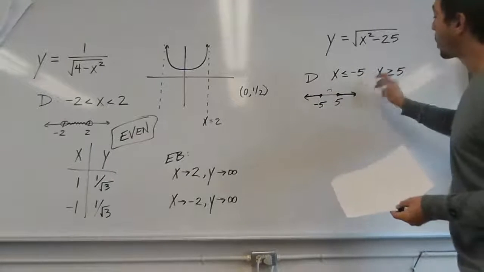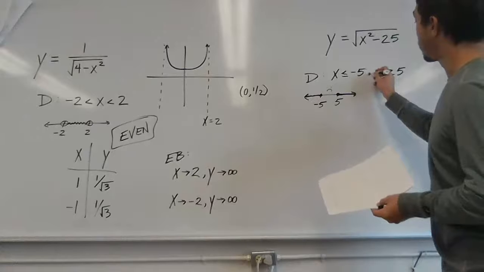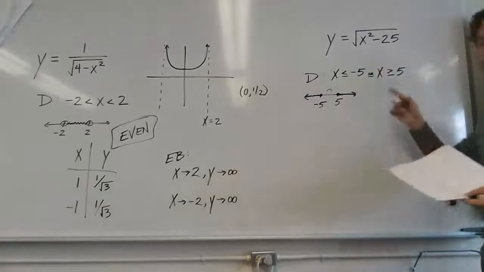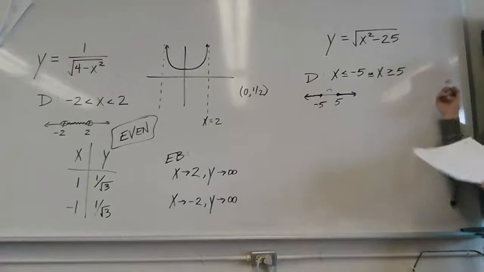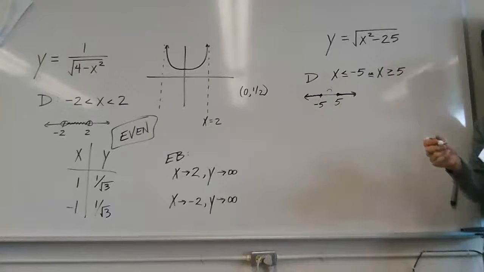Technically, this is an or. Because can a number be greater than 5 and less than -5? No, it's not possible.